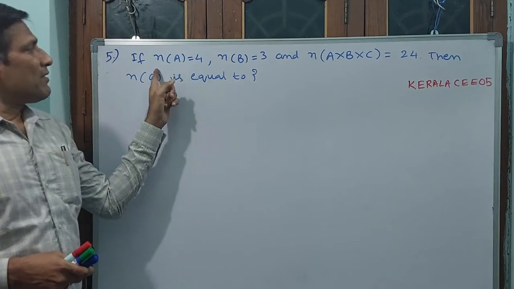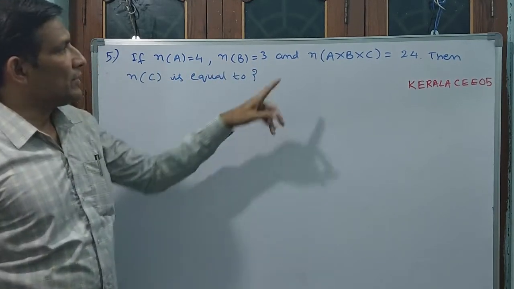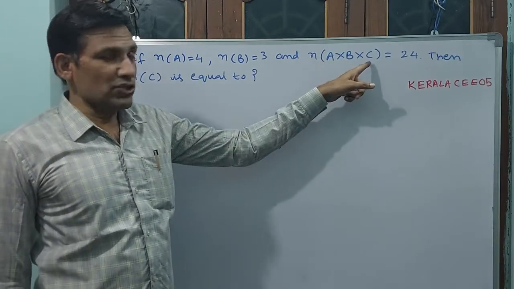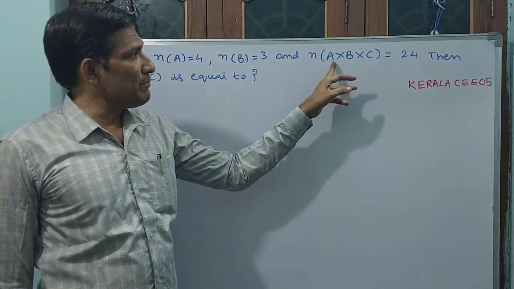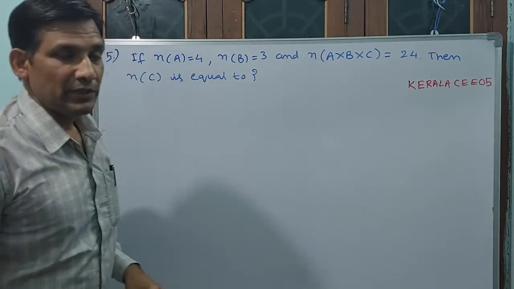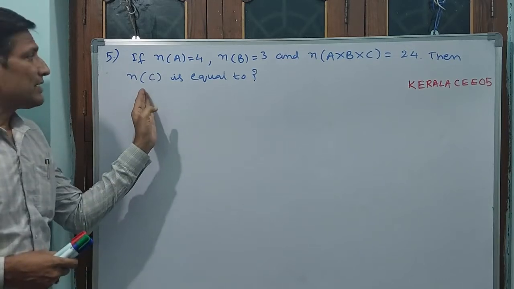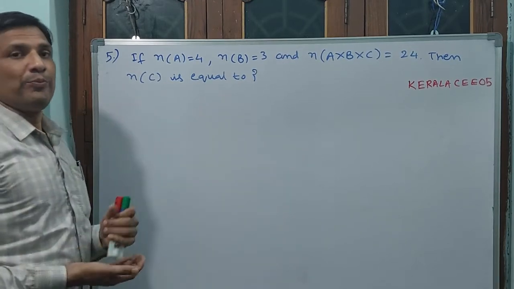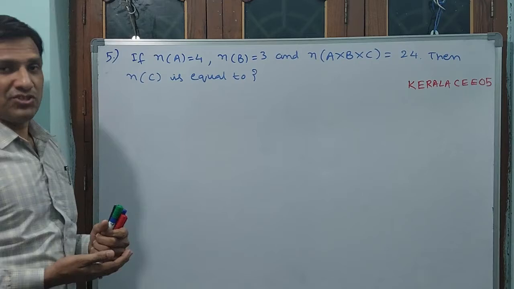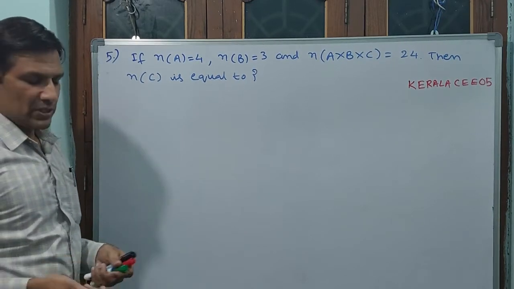If set A is having 4 number of elements, set B is having 3 number of elements, A cross B cross C. Don't forget here multiplication is there. 24 elements. Then n of C is equal to number of elements in C. Set C is equal to how many? Like they have asked this question.